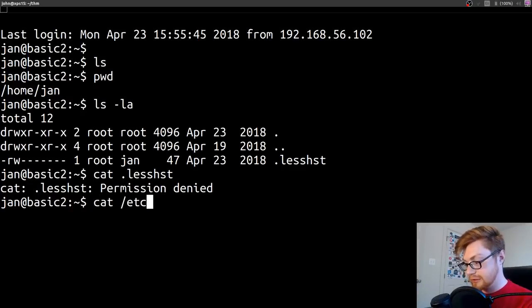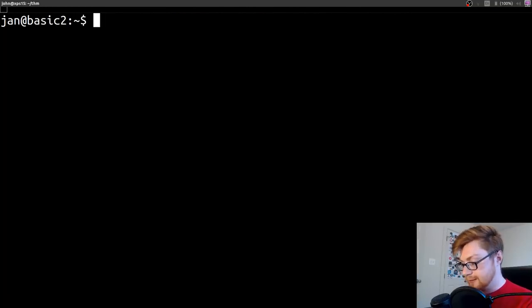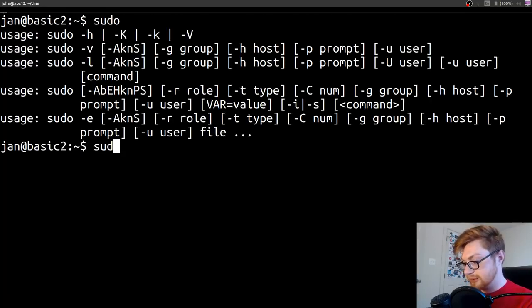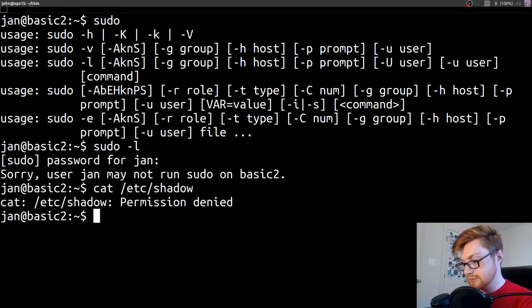Let's check out /etc/passwd. Just some manual kind of bumping around. Tomcat 9 is in there. K is in there. We see that. Okay. Can we do anything with sudo to privesc? Nope. We cannot run sudo on basic2. Okay. Well, we can't read /etc/shadow.